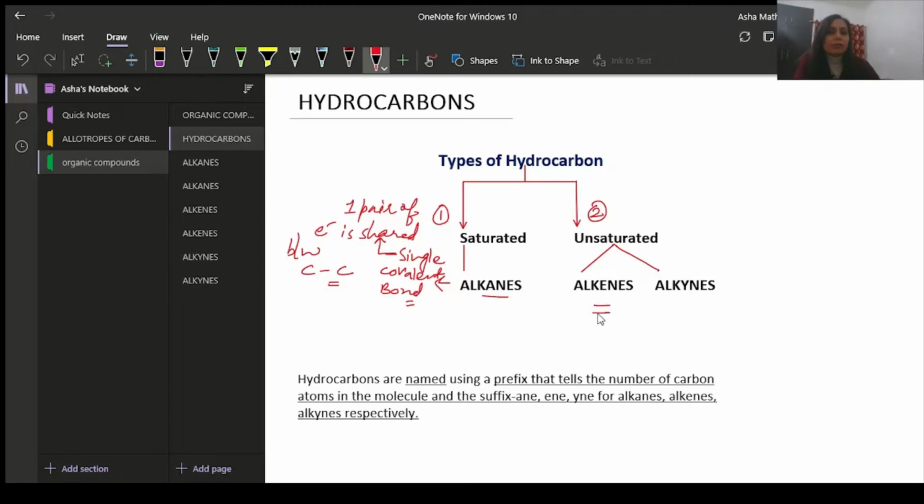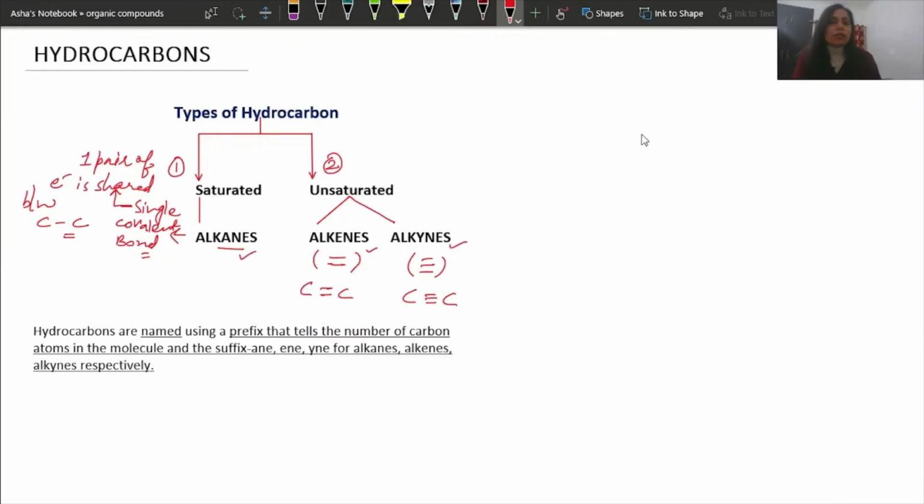Now unsaturated is of further two types, alkenes and alkynes. Alkenes have a double bond between carbon and carbon like this. Alkynes have a triple bond between carbon and carbon atoms. That is, here there are three pairs of electrons which are shared, and here two pairs of electrons are shared. Now hydrocarbon is a huge branch because it has alkanes, alkenes, and alkynes.